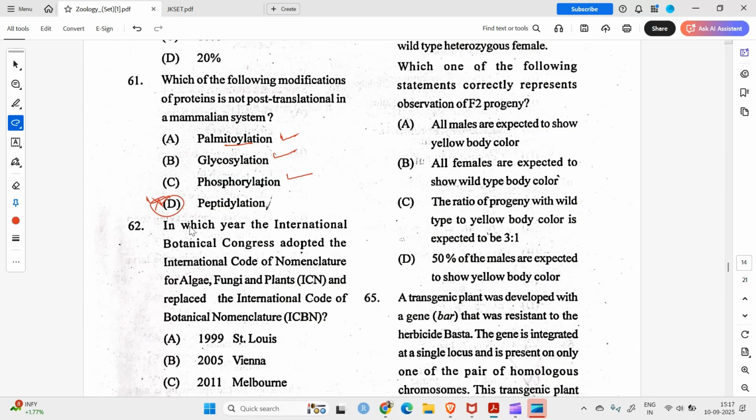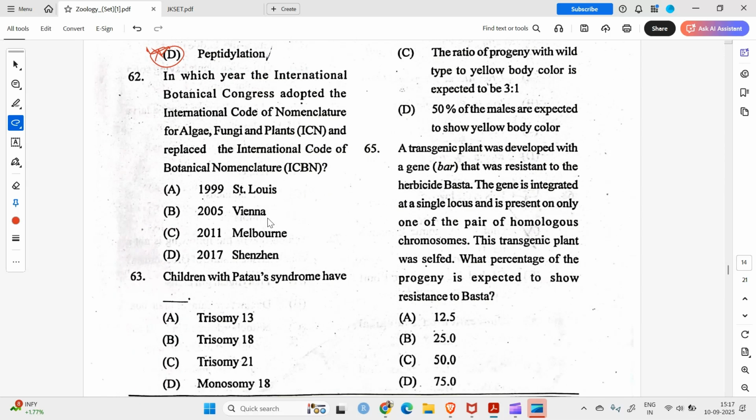Okay. Question number 62. In which year the International Botanical Congress adopted the International Code of Nomenclature for algae, fungi, and plants, and replaced the International Code of Botanical Nomenclature? In which Botanical Congress? In 2011. This one, which happened in Melbourne. The ICBN was changed to ICN.